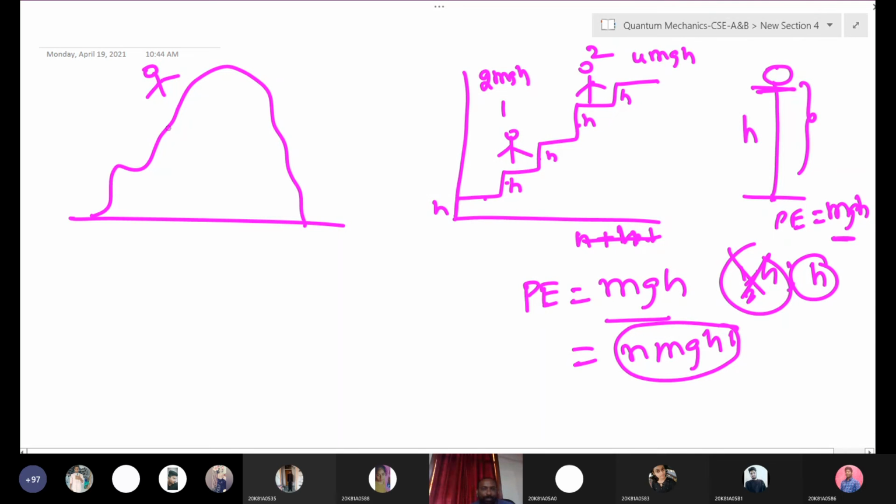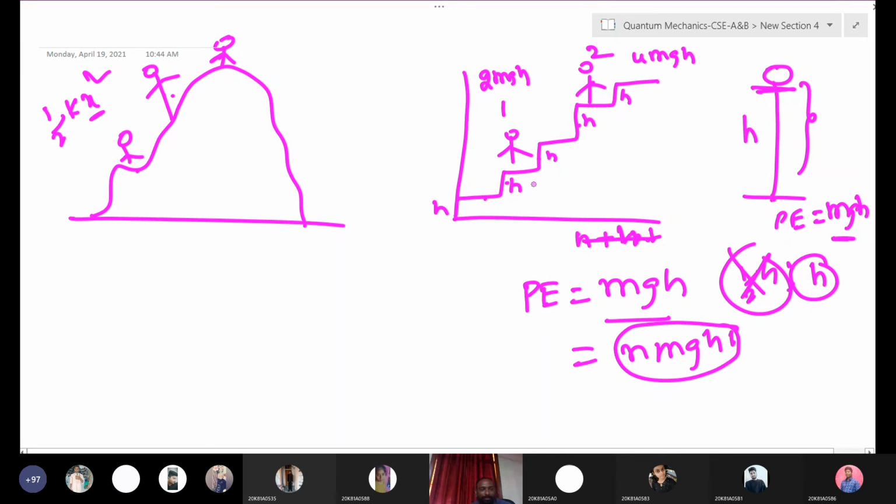But here for this person, we don't know how much energy is increasing. Suppose the person is here, what is the energy? We don't know. Suppose the person is here, we know the energy, but how much amount of energy is increasing, we don't know, right? Here half kx square. Okay, some distance is traveled, or he climbed some distance.